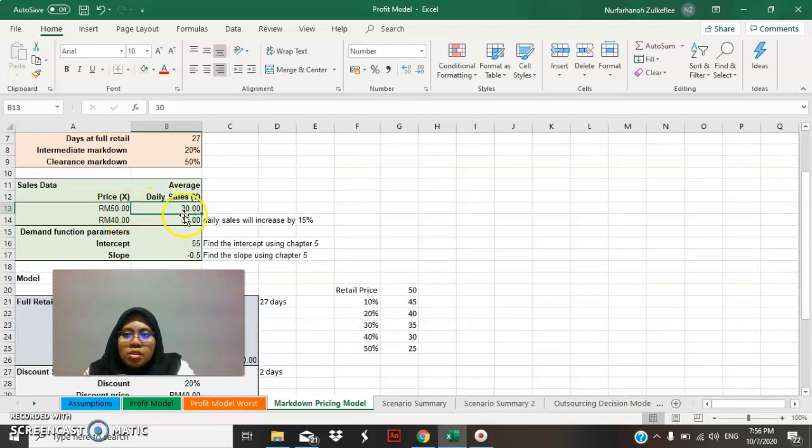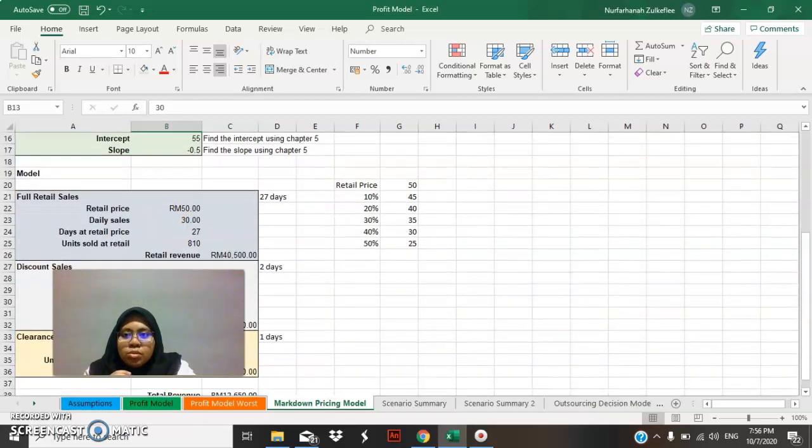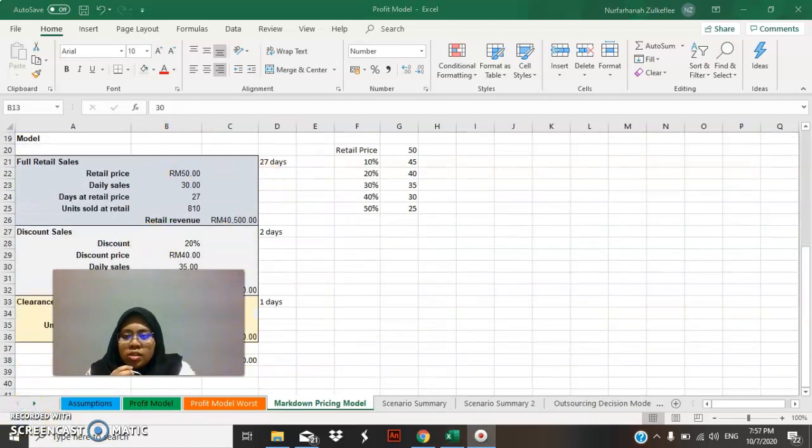So I assume that the average daily sales is that my product will be sold by 30. After cutting this discount, my price will be 40 ringgit. If I put this discount, I assume that my daily sales will increase by 15%, which is 35 products sold. So this is the calculation when I made the discount sale and the clearance sale.